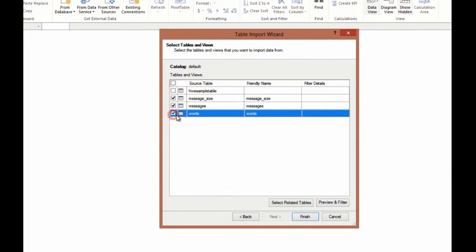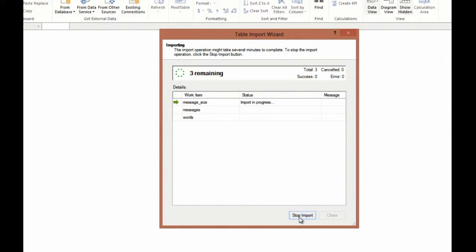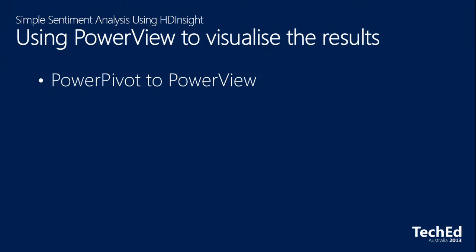As we would in any other Power Pivot model, we'd select the 3 of them, finish it off, and once it's connected up to the cloud, which takes a second or two to think, it then starts downloading it through to Power Pivot. So think of this as how we would take all the smarts under the covers and then integrate it with other applications. I happen to be using Power Pivot right now, but this could be integration services or your broader BI and data warehousing environment. Without actually going through loading the 26 million messages, moving along.